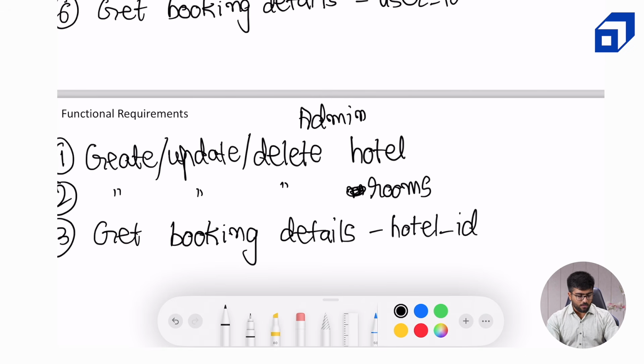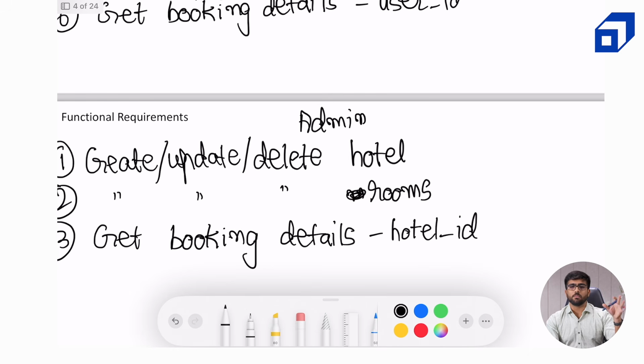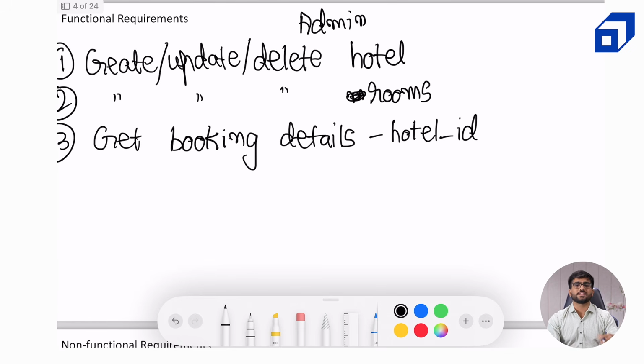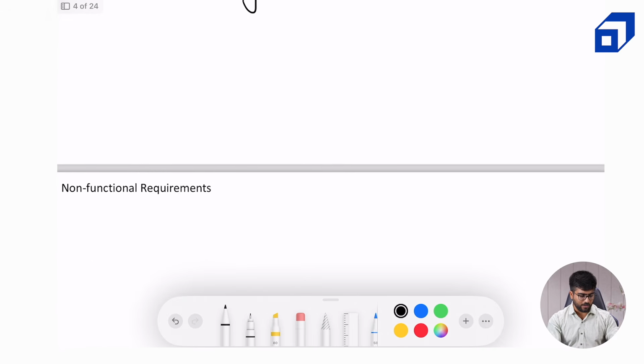Right? Now we have discussed the functional requirements for both the customer, like the user, and the admins of the hotel. Now it's time to discuss some of the non-functional requirements. Now what are non-functional requirements? Non-functional requirements are something which don't directly affect the flow of any type of user. It rather affects the experience of the user. It can be latency, it can be availability and so on. So that is what we are going to discuss in non-functional requirements.